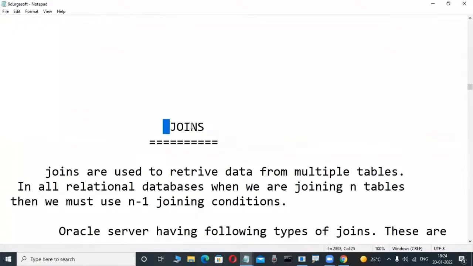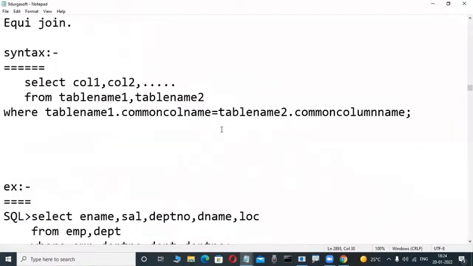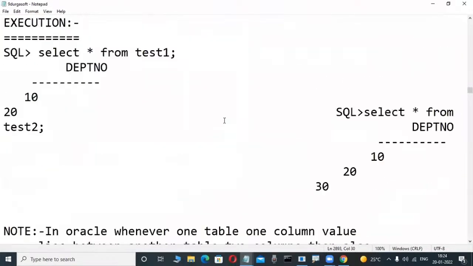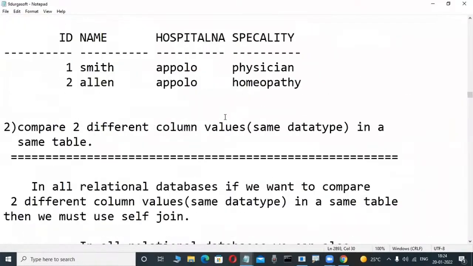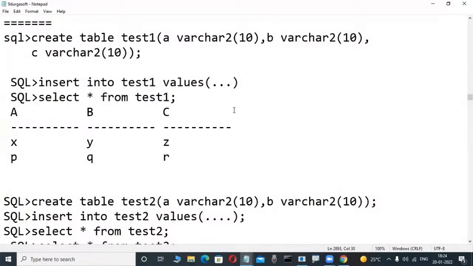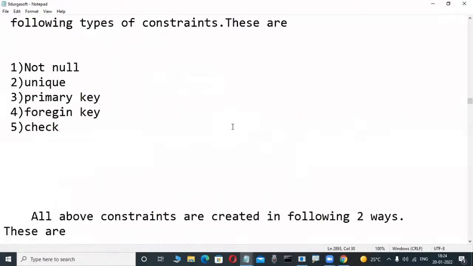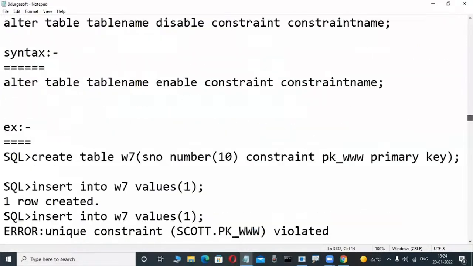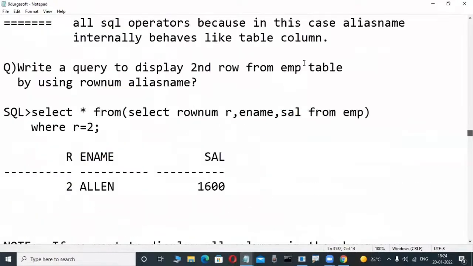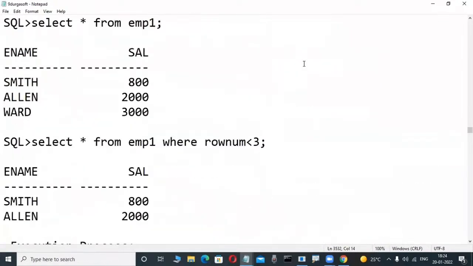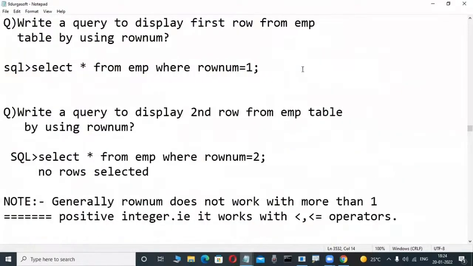And now here, the main concept: joins. Retrieve data from multiple tables. This is SQL language knowledge. Maybe some fellows already have an idea about it. Then constraints is a concept in our SQL language: primary key, foreign key, check. So many things are there. Once we are good at those, subquery is a concept, most powerful. A query within another query, with only one or two lines of coding.